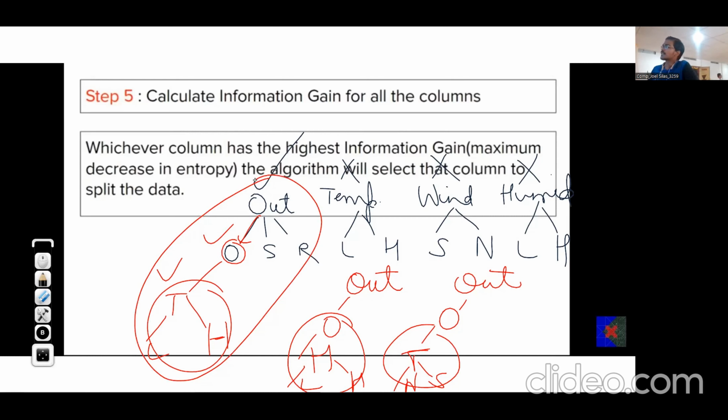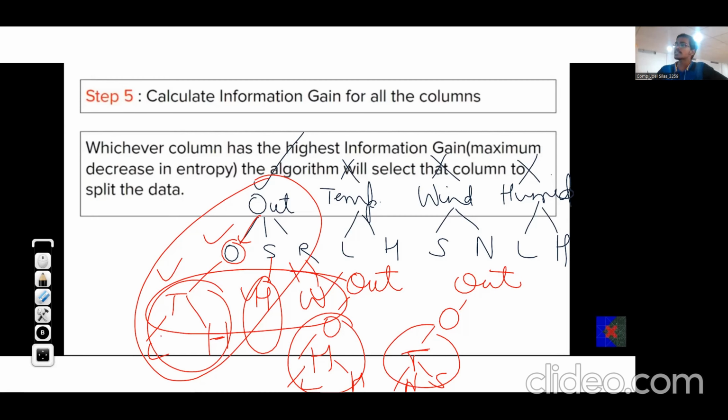Now in this particular tree, suppose we have selected temperature. For sunny, which candidates remain? Humidity and wind. So we'll check humidity, and we'll also check wind. Whichever is maximum, we will finalize. Then for rain, only wind remains, so wind will be finalized. In this way, we can observe that the number of possible candidates is reducing, so definitely we'll stop somewhere.